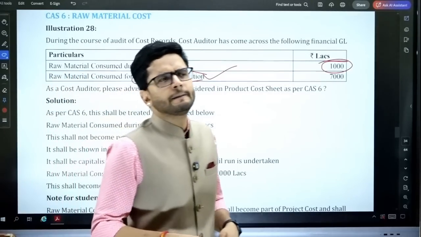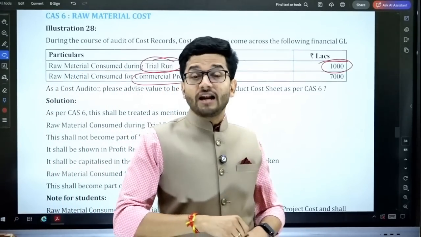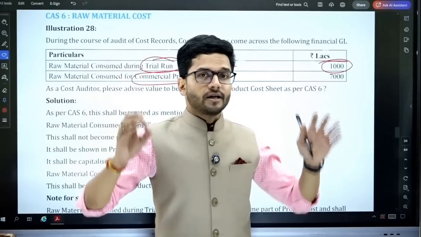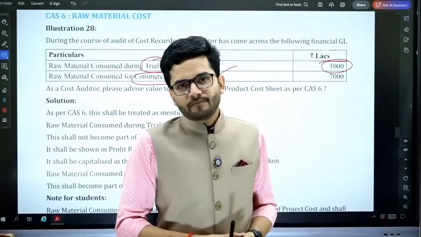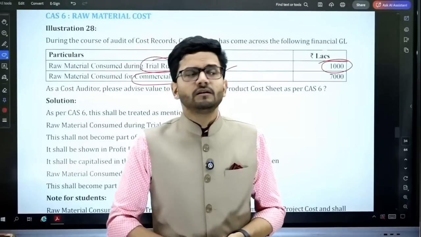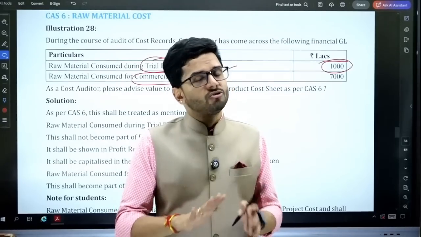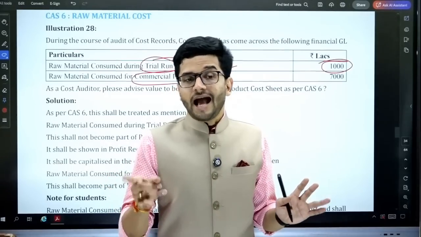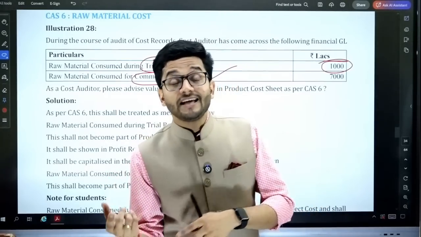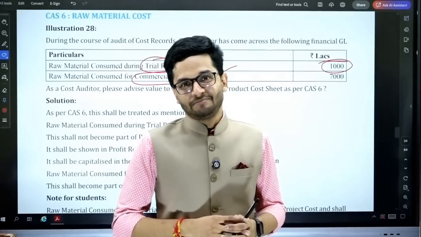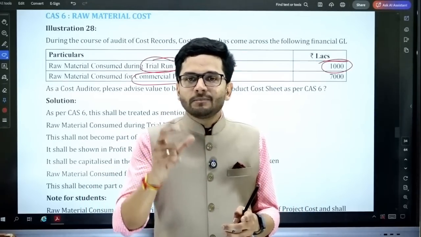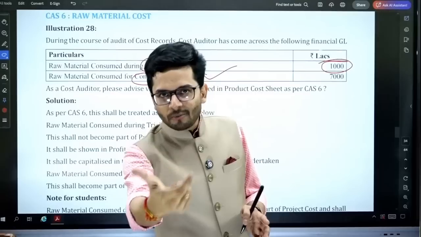So strictly speaking, a trial run is not the commercial starting of your project or your business. So where raw material cost is concerned, trial run cost is not a cost in the cost sheet. It should be capitalized with the plant cost, because it's a feasibility study that you're doing using this raw material.